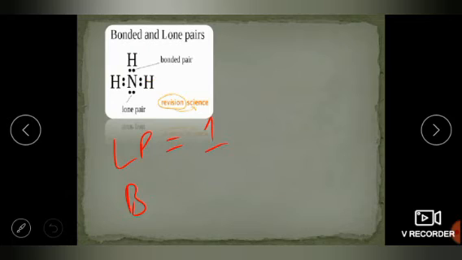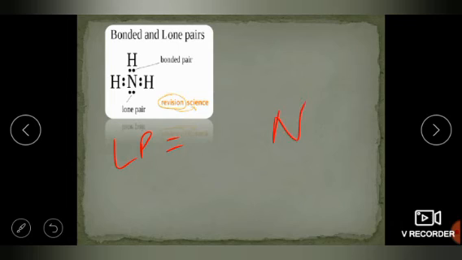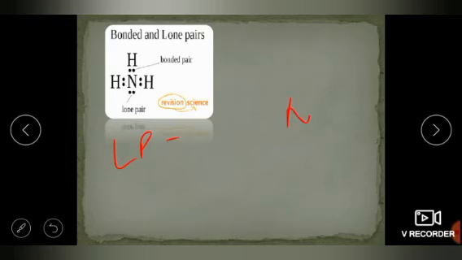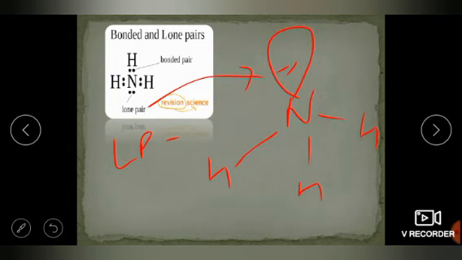Okay, and here I want to tell you one more thing, dear students. Let me make the same diagram in my own way. Here is nitrogen, and nitrogen takes one electron from each hydrogen. This is a hydrogen, this is a hydrogen, so because of that these become bonds. So this is 1 bond, 2 bond, 3 bond, but this is the lone pair. So in this way we can show a lone pair. Basically, if I make the structure of nitrogen, this is hydrogen, this is hydrogen, this is hydrogen, because it is making bonds, but on the side where it is not making a bond, it will be drawn like this. So this is the representation of a lone pair. Okay, hope you understood.